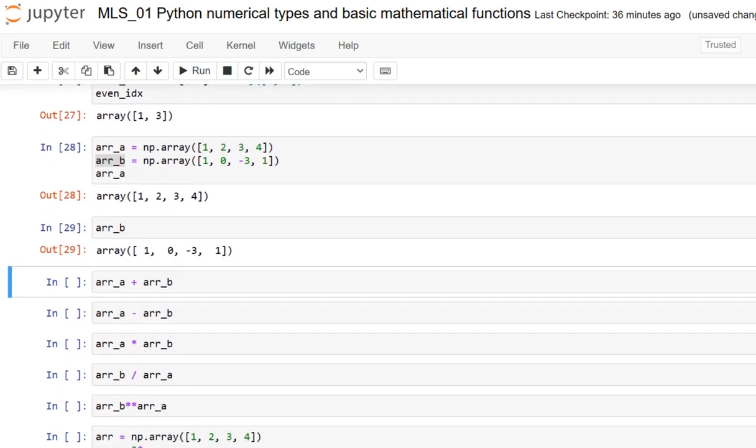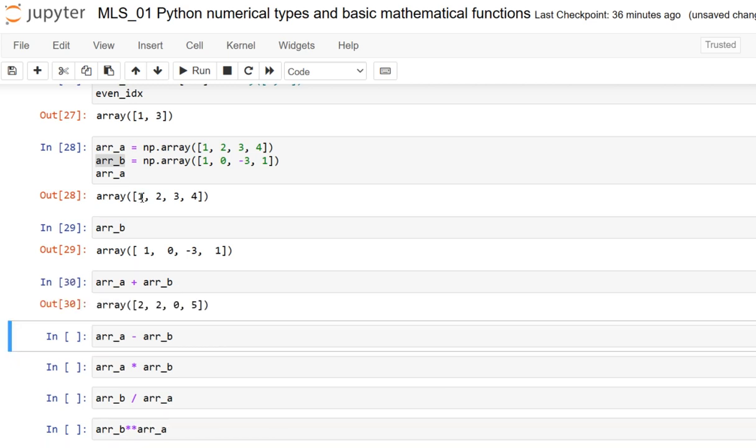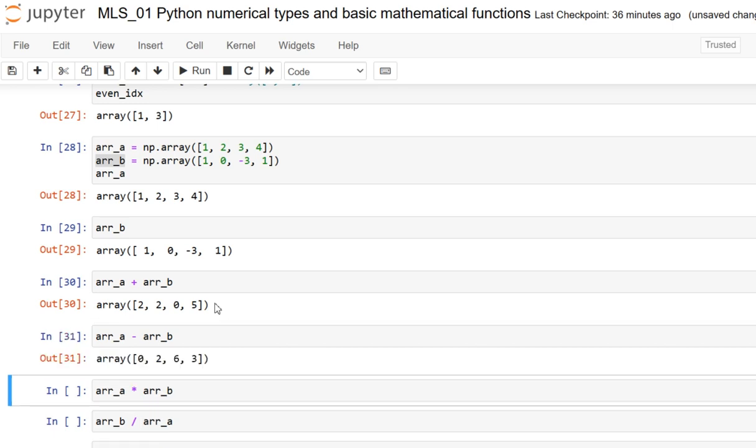If I perform an arithmetic operation like the plus operator, kindly observe this one and this one: each and every element is added index-wise, giving the resultant of the plus operation. And when we use minus, here we go.